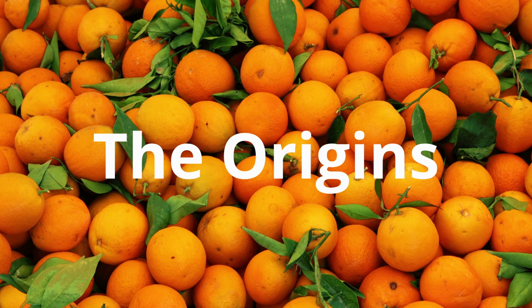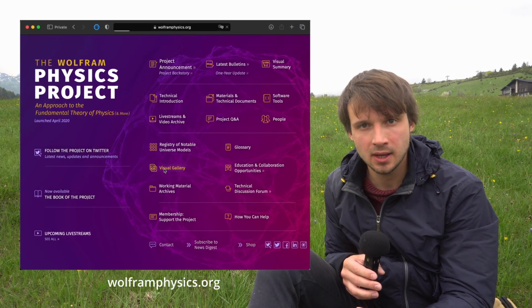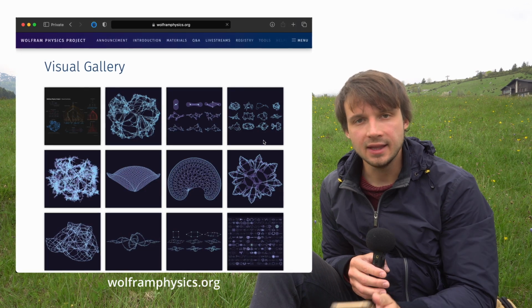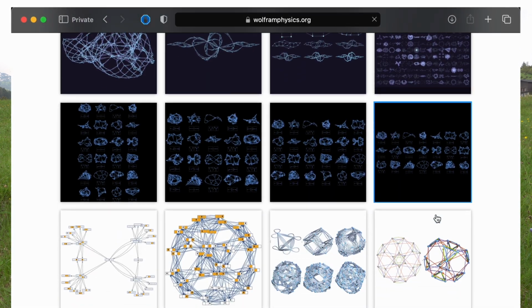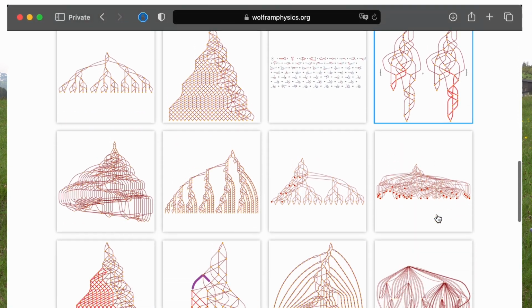And about the origins of the universe. There is a massive project by Stephen Wolfram called Wolfram Physics, which aims to find a core, simple, underlying rule to the whole universe. The idea behind this is this: even when the underlying rules are extremely simple, the behavior of the system as a whole can be extremely rich and complex.